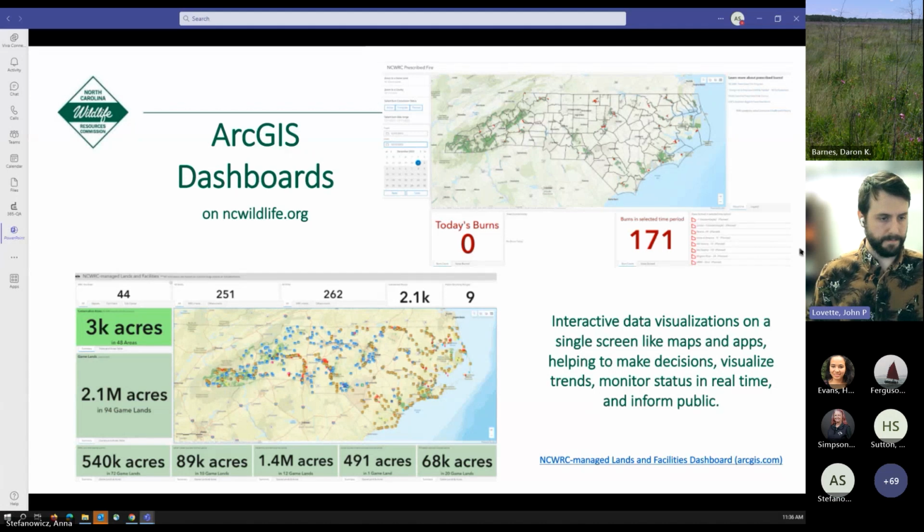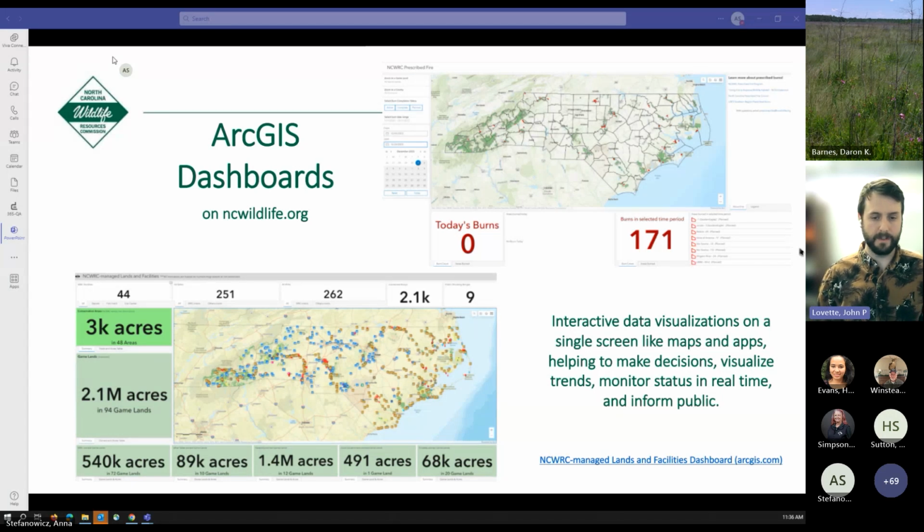Thanks, Anna. So yeah, as you can see from specifically this Managed Lands and Facilities dashboard on the lower left here, we've moved in a direction where we can keep track of and visualize a lot more of the infrastructure that we maintain as an agency, and answer questions for ourselves, like reporting questions: how many public fishing areas or boating access areas do we maintain, or how many acres of game land?